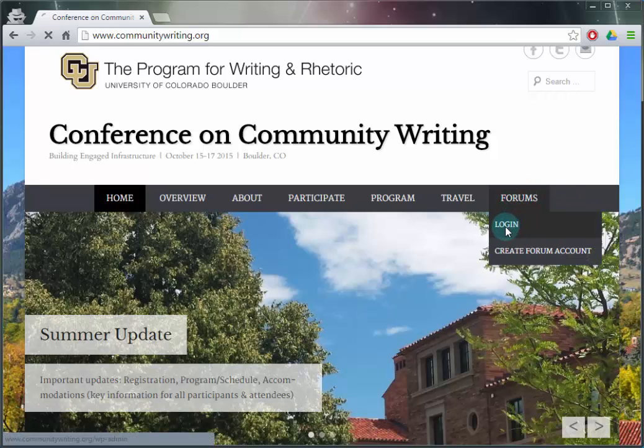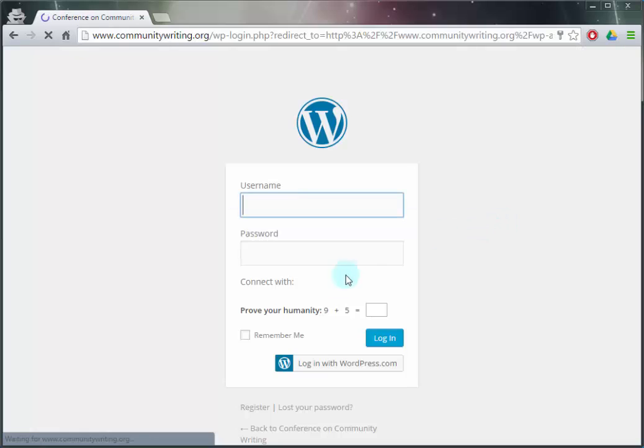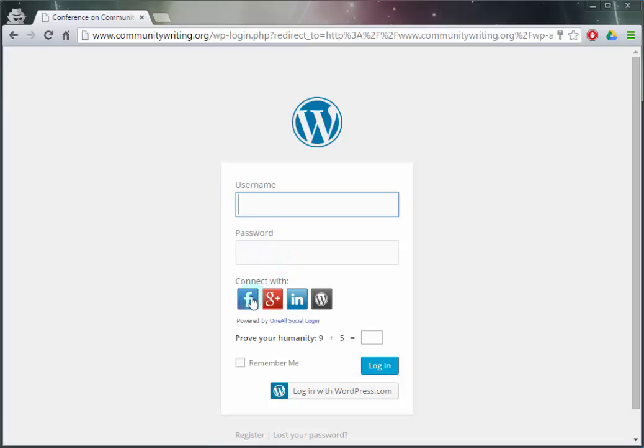So go ahead and log in, and if you need to create an account, you'll be able to on this screen. You could also use one of these accounts that you already have, and it'll just ask you for a little bit of extra information. If you need to create one, there is that register link right at the bottom there.